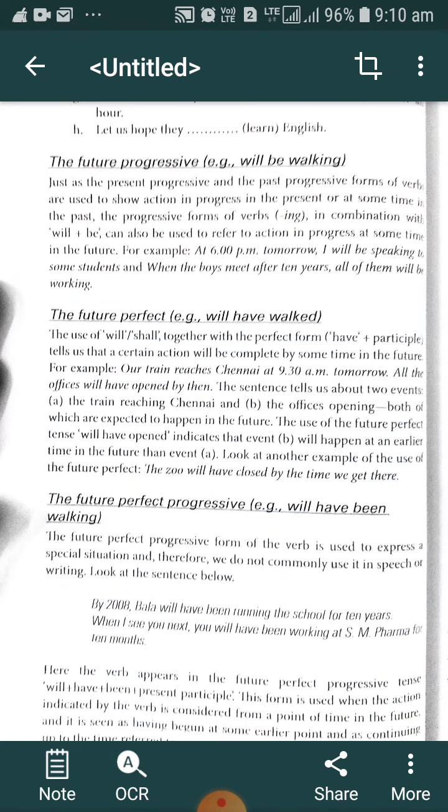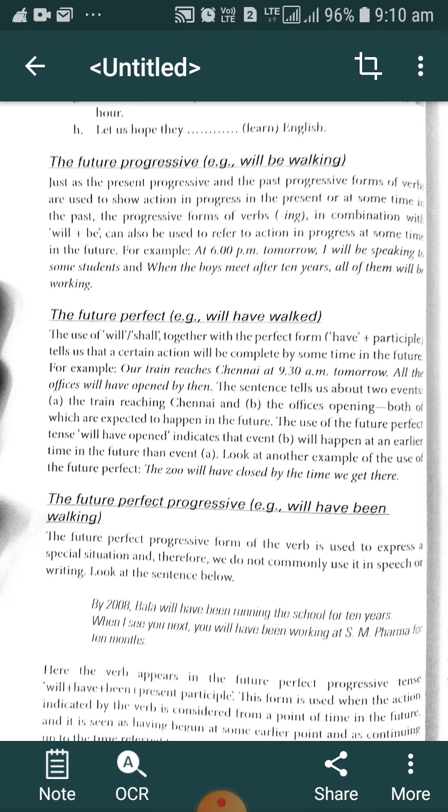Means our reaching there is the latter action. But which is the previous action? All the offices will have opened by then. The sentence tells us about two events: event A, the train reaching Chennai, and event B, the offices opening. Both are expected to happen in the future.